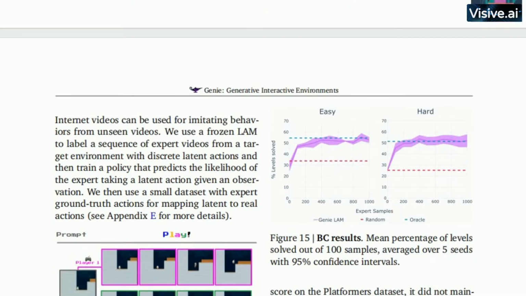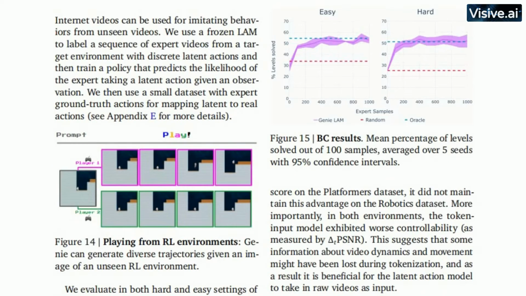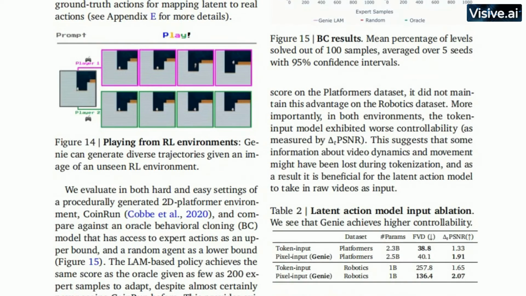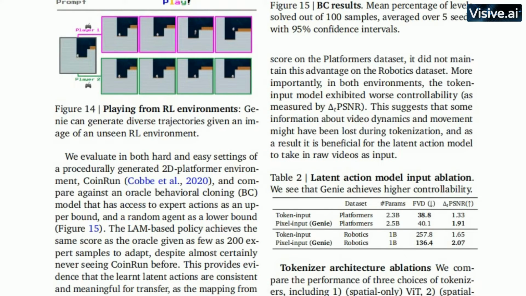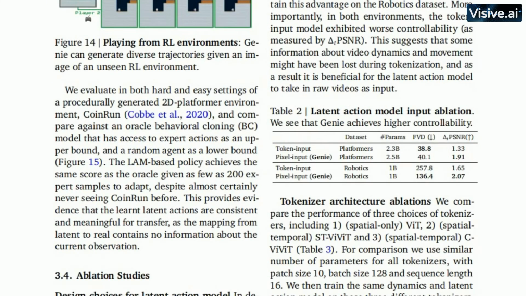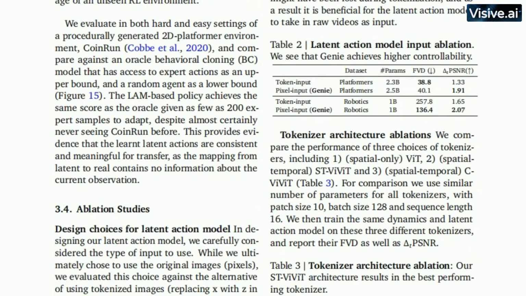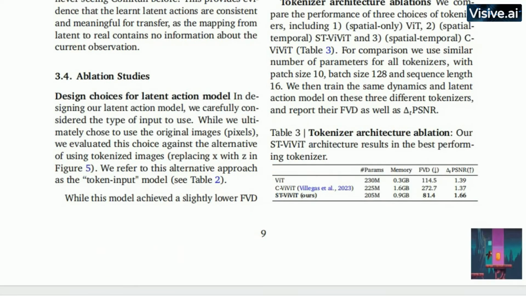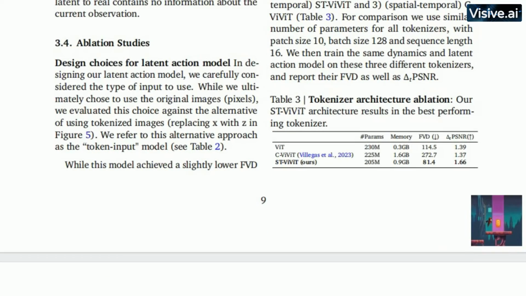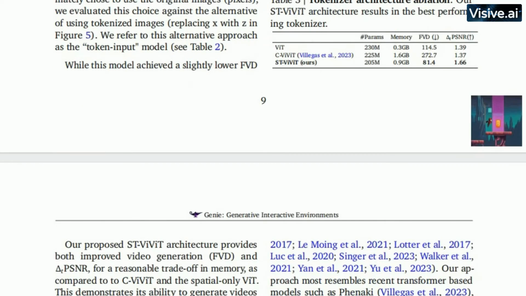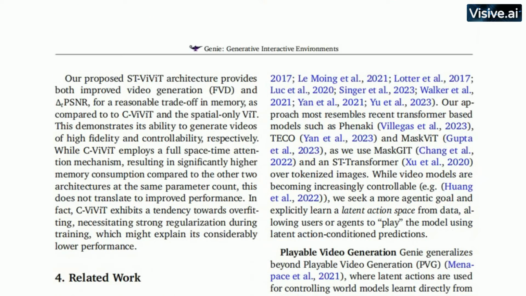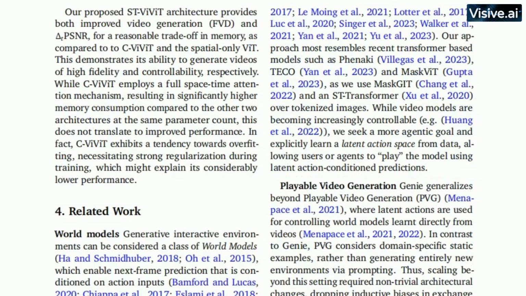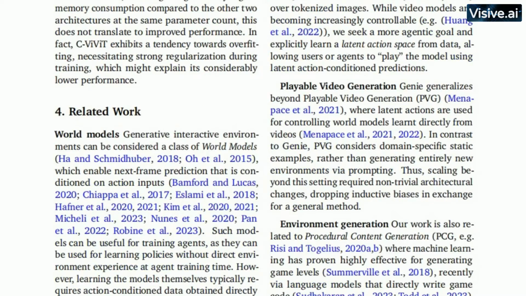Google's research paper doesn't just introduce a new AI model, it introduces a new paradigm in generative AI. Let's take a moment to grasp the gravity of this statement. We're not just talking about a new way to generate images or text. We're talking about a shift from static, one-way AI creations to dynamic, interactive experiences. It's like we're moving from reading a book to stepping into a virtual reality game.